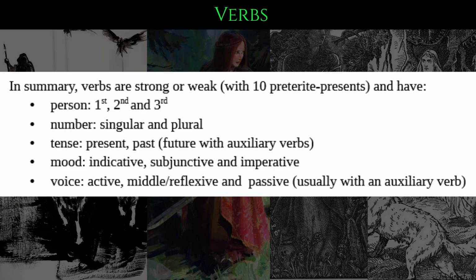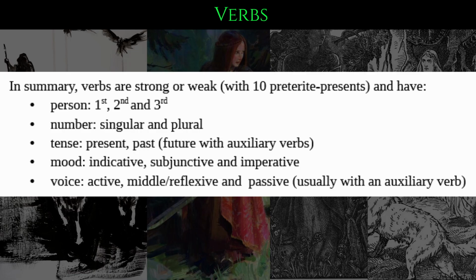So, in summary, verbs are either strong or weak, with the exception of 10 preterite present verbs. And we have first, second and third person, singular and plural, not really in use, dual, so no worries about that, at least for now. And we have present tense and past tense.